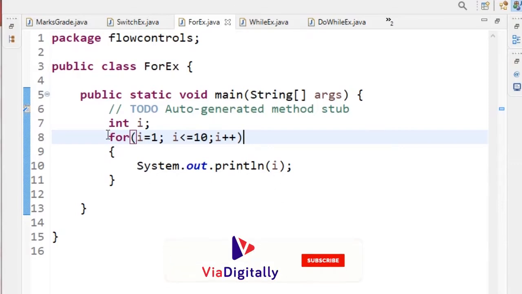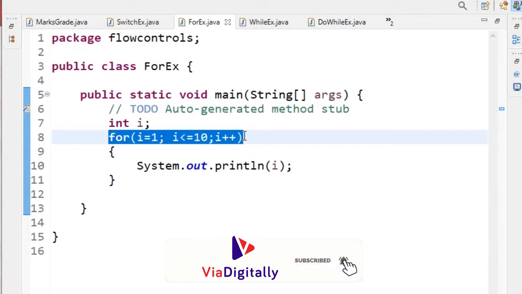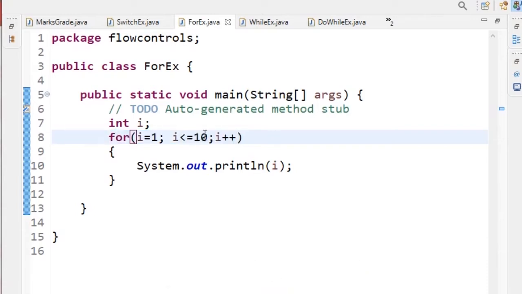So remember this: while answering the question, you have to carefully check whether a semicolon was used after the for or not. It doesn't give us any compile time error or any runtime error. The semicolon after for or while doesn't give any compile time error or runtime error. It will execute an empty loop.